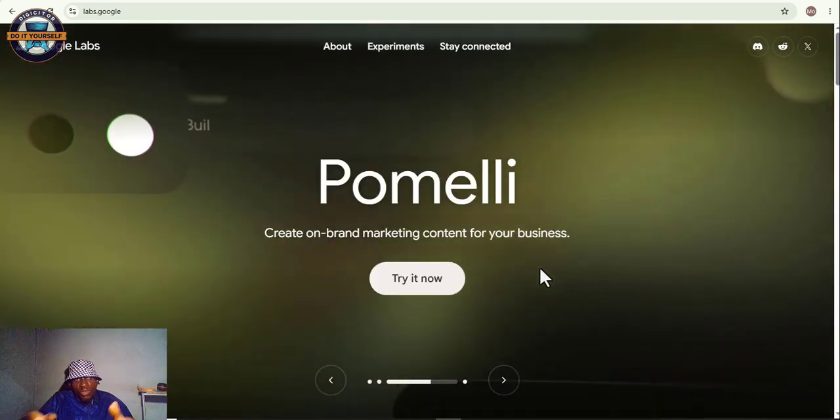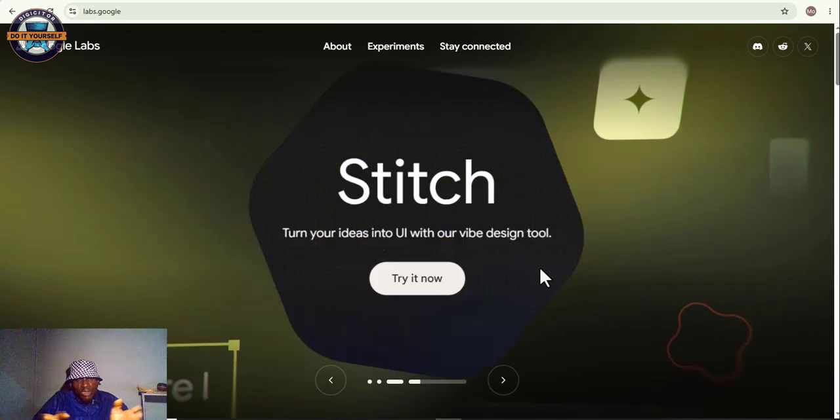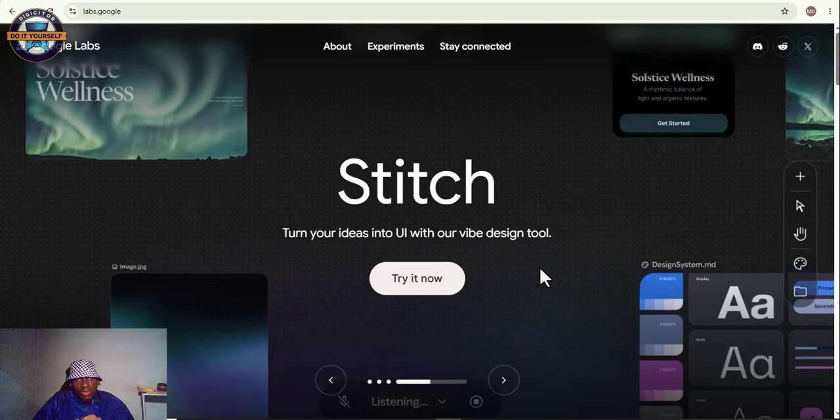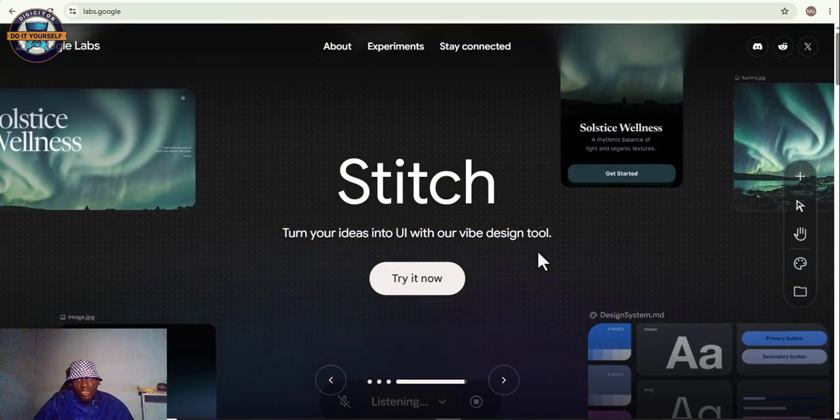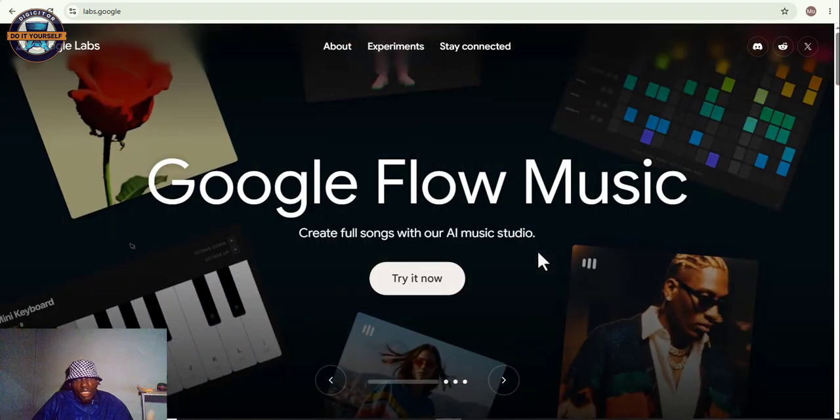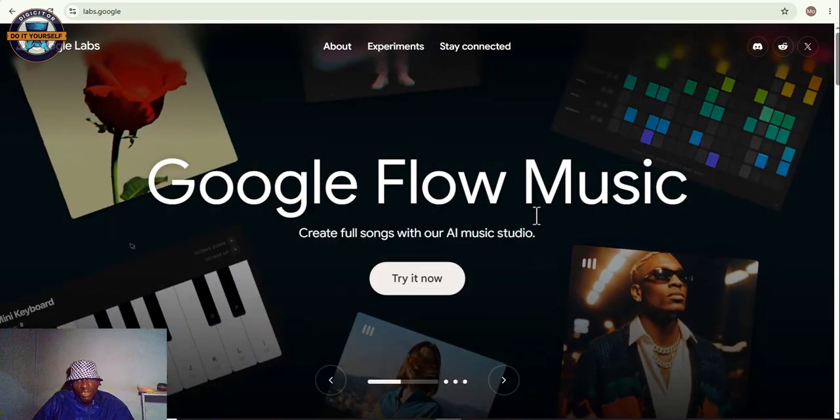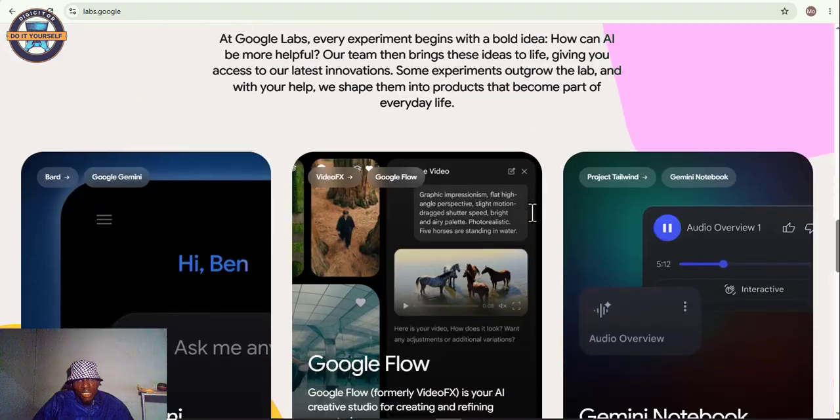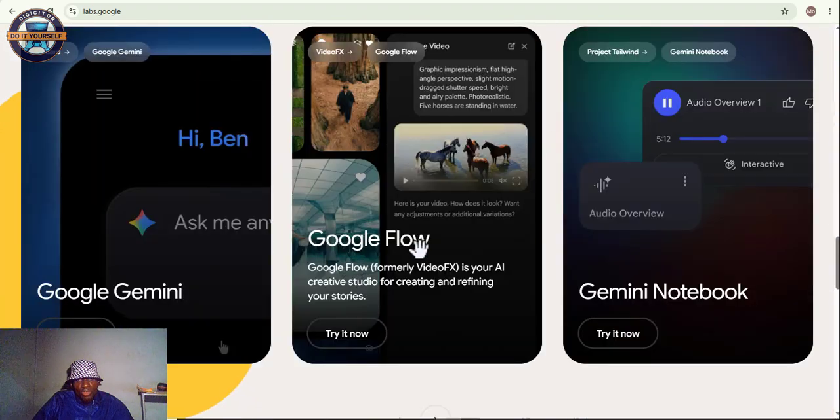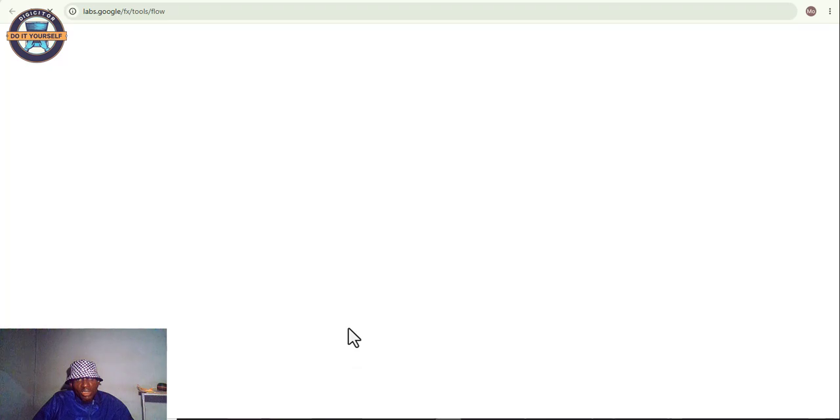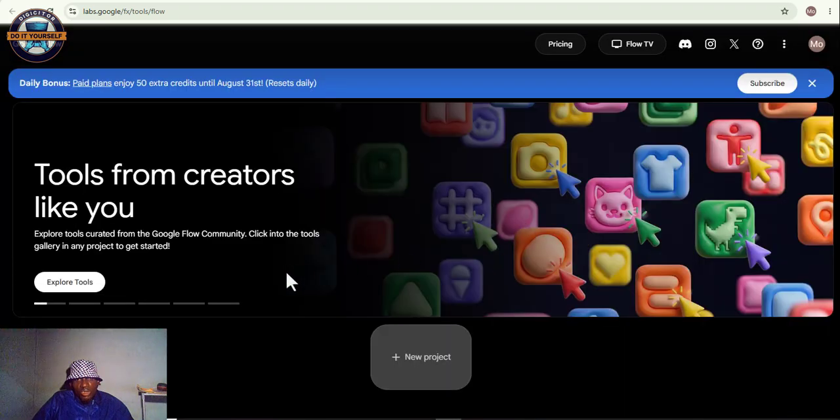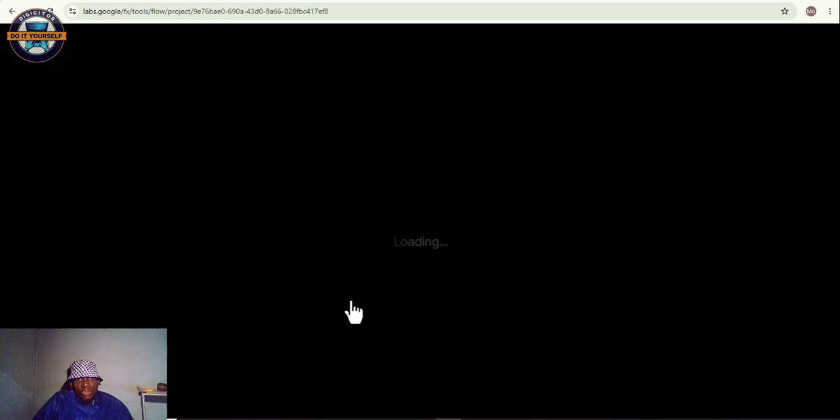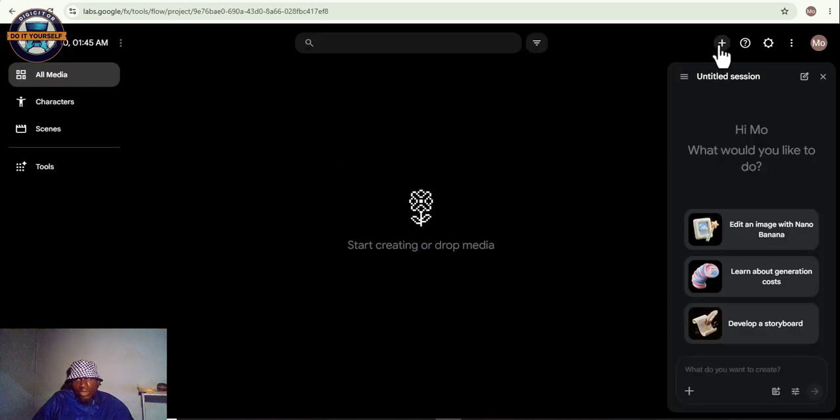So we are using Google Labs on our laptop. It's the same as when you use it on a phone. There's no difference at all, just the scope and the size of the screen. So here we scroll down and you see this Google Flow. This is what you will click. When it loads, you click on new project.